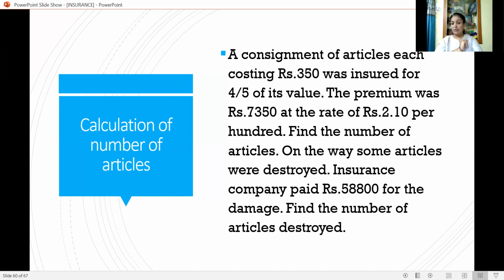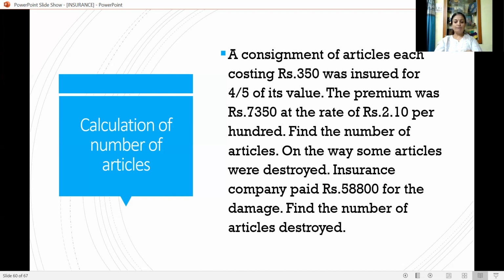Now the premium is 7,350. What is the insured value? So first we have to calculate the insured value. Insured value is 4 upon 5 of actual value, so we have to calculate the actual value. Then when the actual value is calculated, we know the cost price of each article, that is rupees 350. If it is divided, then we will get the number of articles consigned.